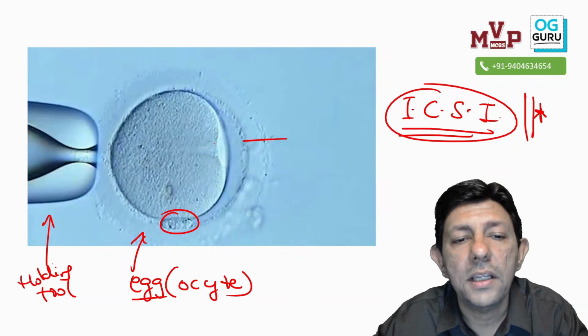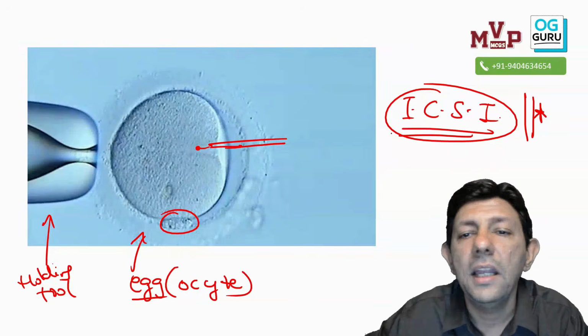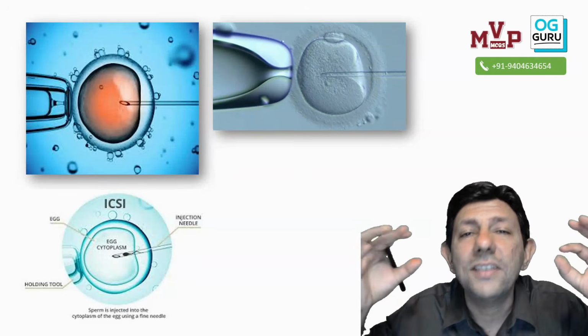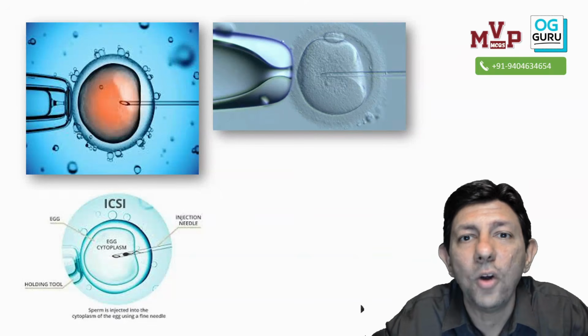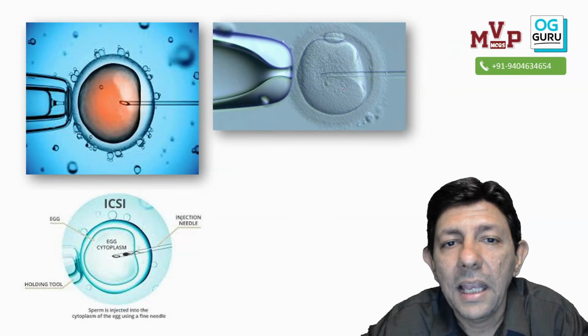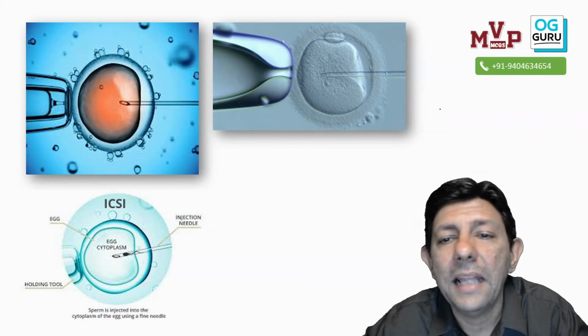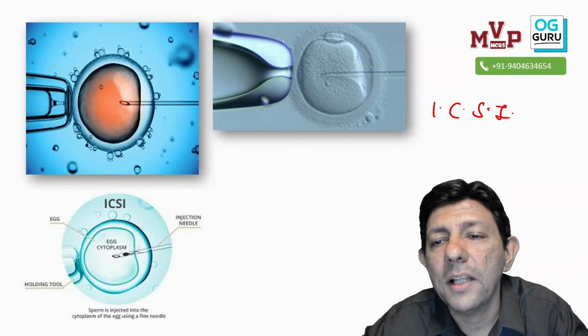And you saw that, sir, one sperm was taken and with the help of a needle one sperm is injected into the egg. This is ICSI. Now before we go to the MCQ, see the same picture, isn't it? Cut, copy, paste, same picture. Egg, holding tool over here, see egg, needle injection, sperm, and the egg, intracytoplasmic sperm injection.